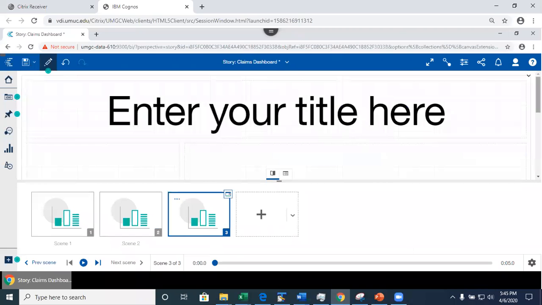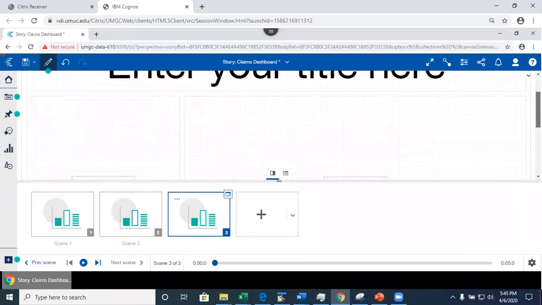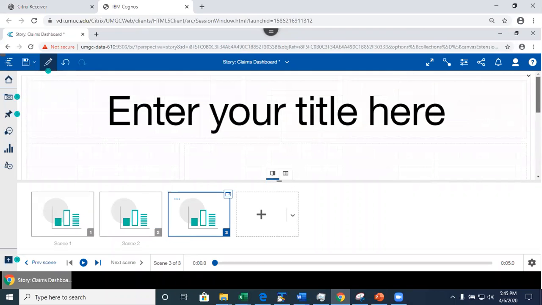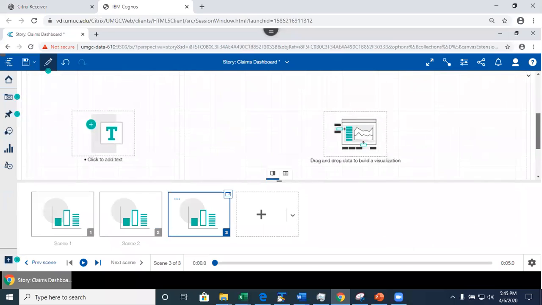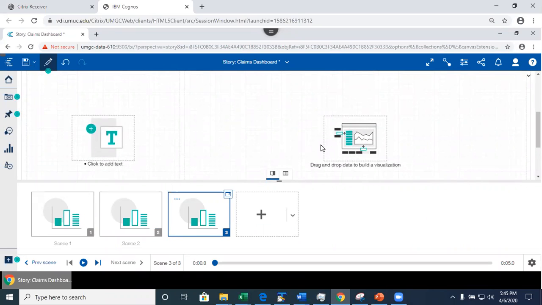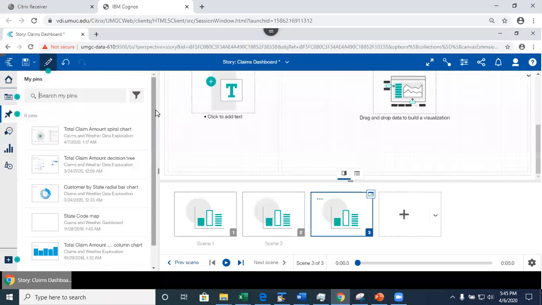Okay, here I added this scene, and then I can add my visualizations. I can add the title, and I do it the same way that I did it when I built the dashboard, right? I could use Assistant to add my visualizations. I could use the pinned visualization from over here. I could also copy and paste visualizations from my dashboard, another dashboard, or from the exploration workbooks that I created earlier, right? We can do that.